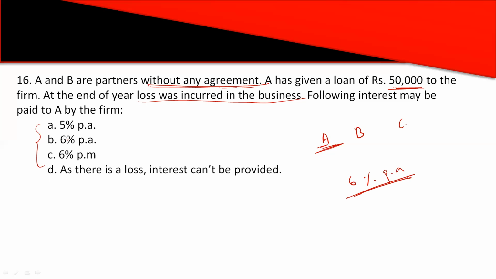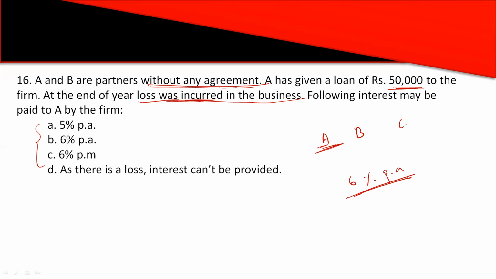Then there is another point here. They are telling us that at the end of the year, the firm is incurring losses. In this case also, remember, interest on loan will be given even when the firm faces losses. Interest on capital and interest on drawings will not be charged when there is no partnership deed and when the firm incurs losses. But providing interest on loan is necessary. It's mandatory for the business, even though there are losses.